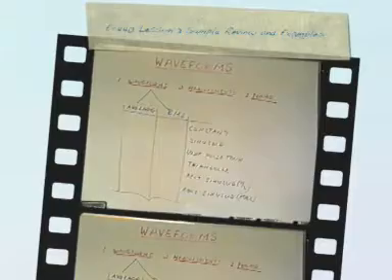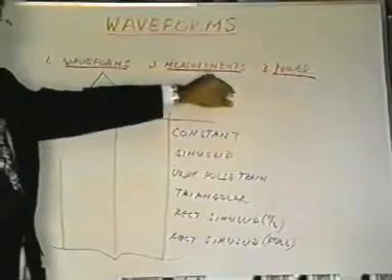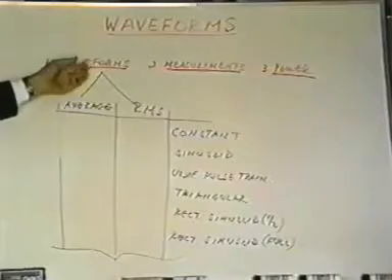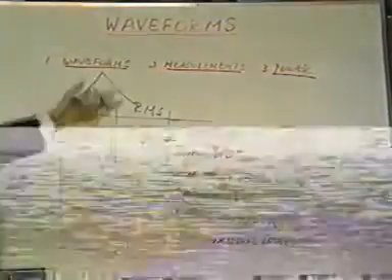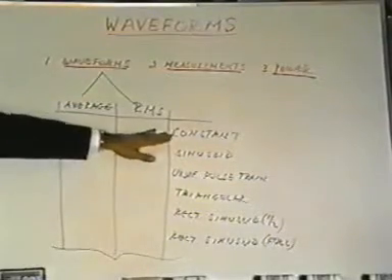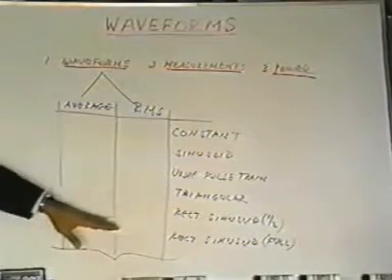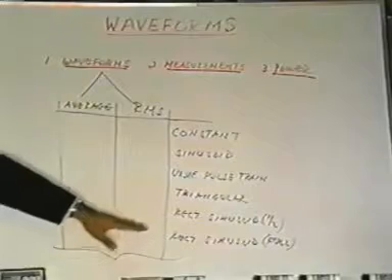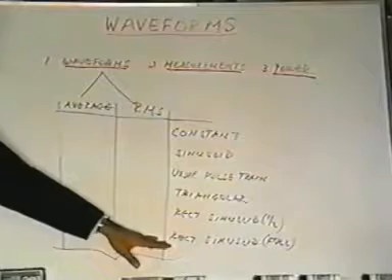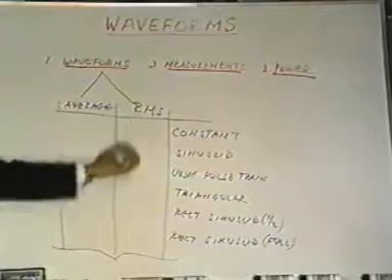In Lesson 3, we'll be dealing with the subjects of waveforms, measurements, and power. And if you break it down, in the waveforms area, we're going to be studying both averages and RMS. Averages and RMS for the following 6 kinds of waveforms. We'll do average and RMS for constant waveforms, for sinusoids, for uniform pulse trains, for triangular waveforms, for rectified sinusoids, half wave rectified, and for rectified sinusoids, full wave rectified. So for each of these 6 situations, we'll study average, RMS.